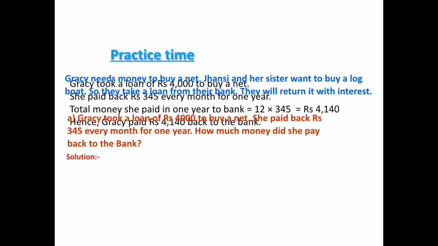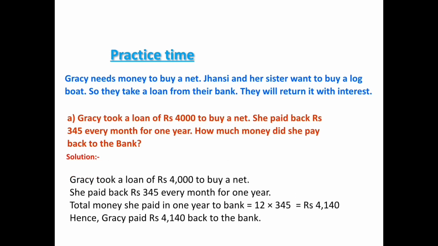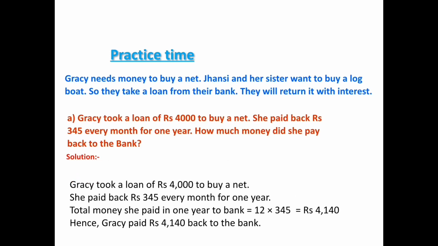Gracie took a loan of rupees 4,000 to buy a net. She paid back rupees 345 every month for 1 year. So, total money she paid in 1 year to bank is equal to 12 into 345, that is equal to rupees 4,140. Hence, Gracie paid rupees 4,140 back to the bank.